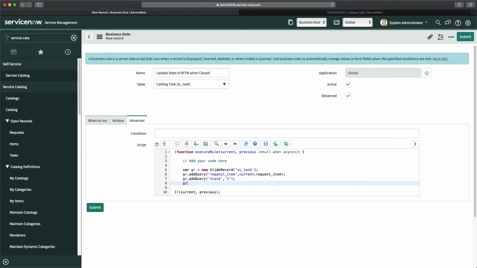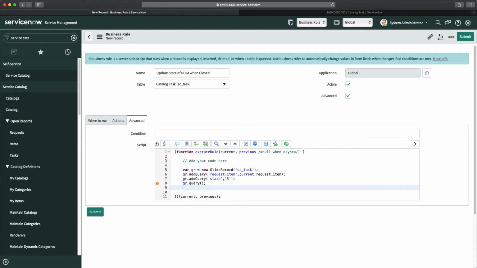And here we will do gr.query. So state is 3, that means closed complete, and it has the same request item which is part of this catalog task where we are writing the story. That is the current catalog task which is getting updated with close complete. And now I'm going to do a query, and now here I will do